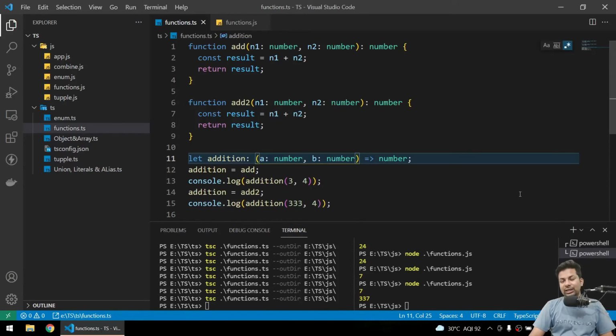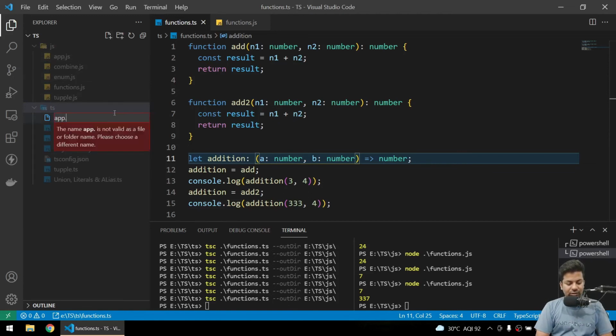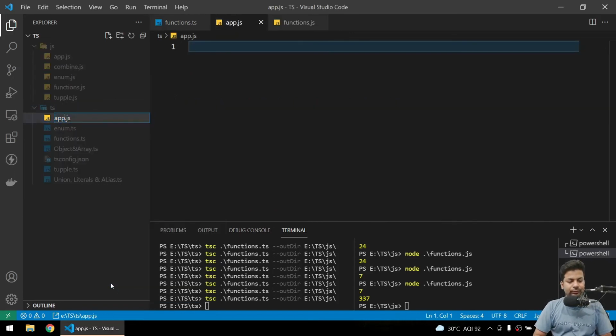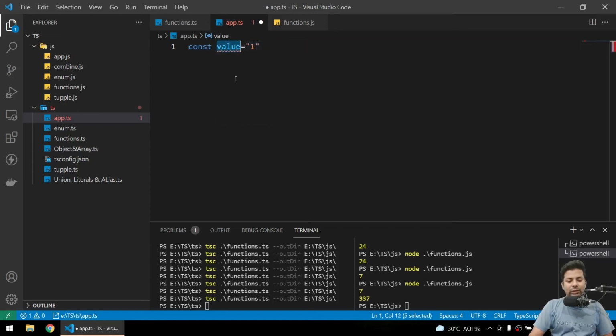Okay guys, now we'll see unknown, never and other things in this part. So we'll make a new file and we can just say app.js. This is normal, not JSX. Okay, so supposing you have a value and it's already declared, so I say number. Okay, and the number is 1.